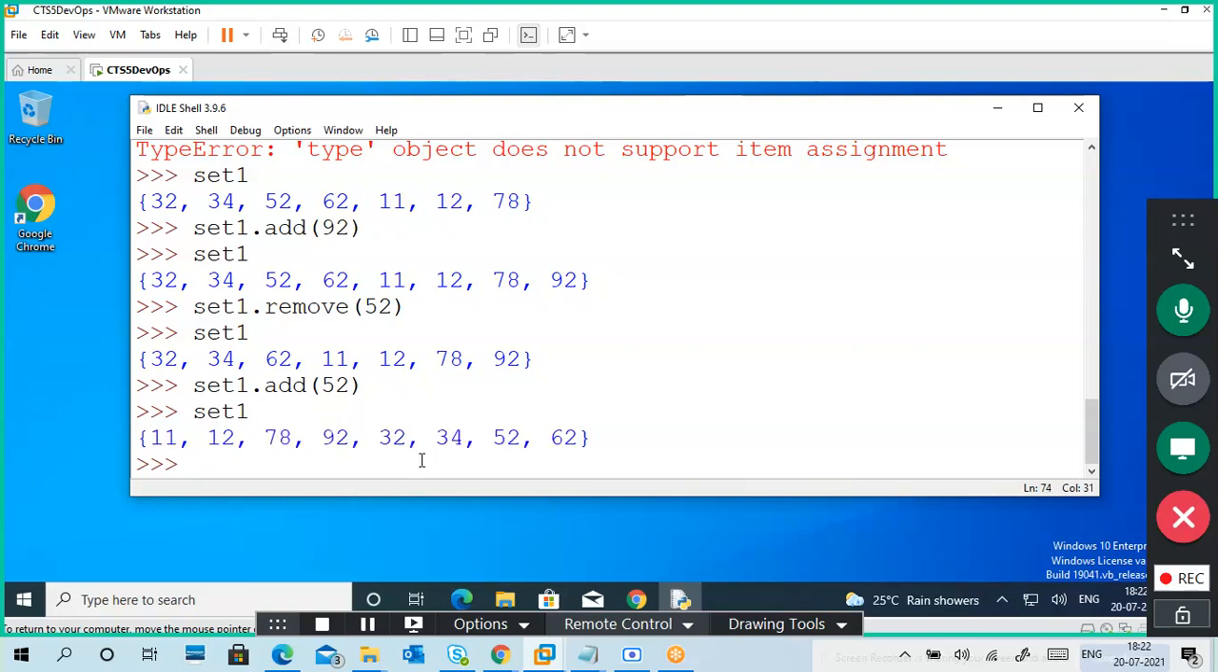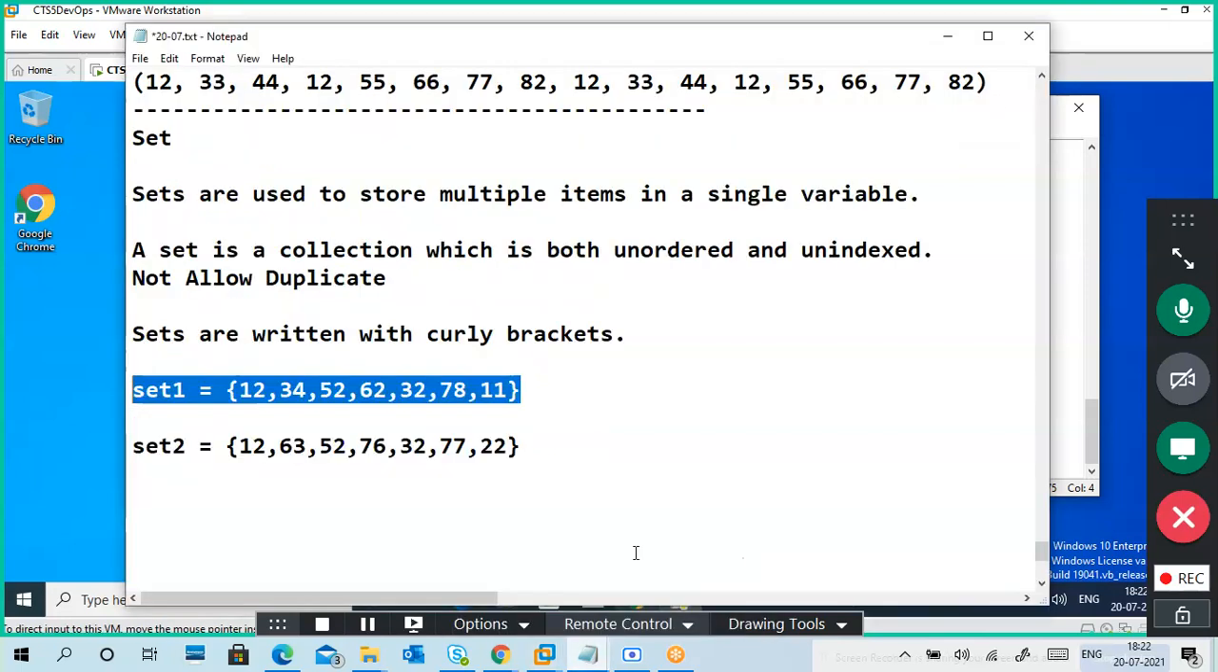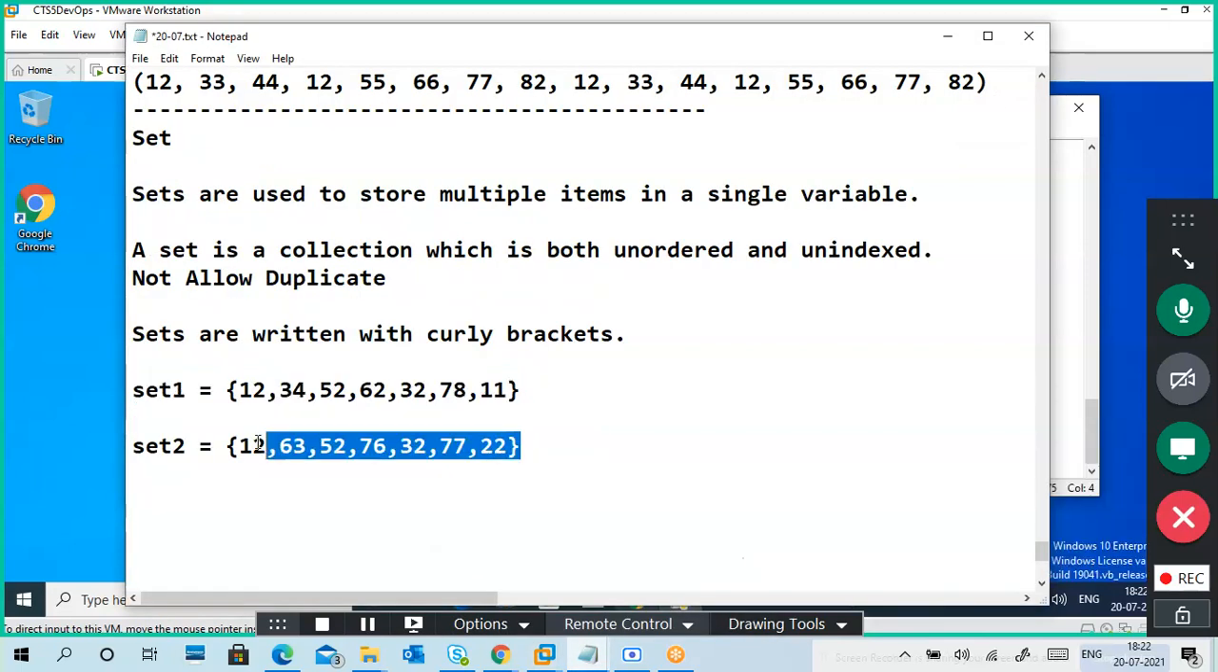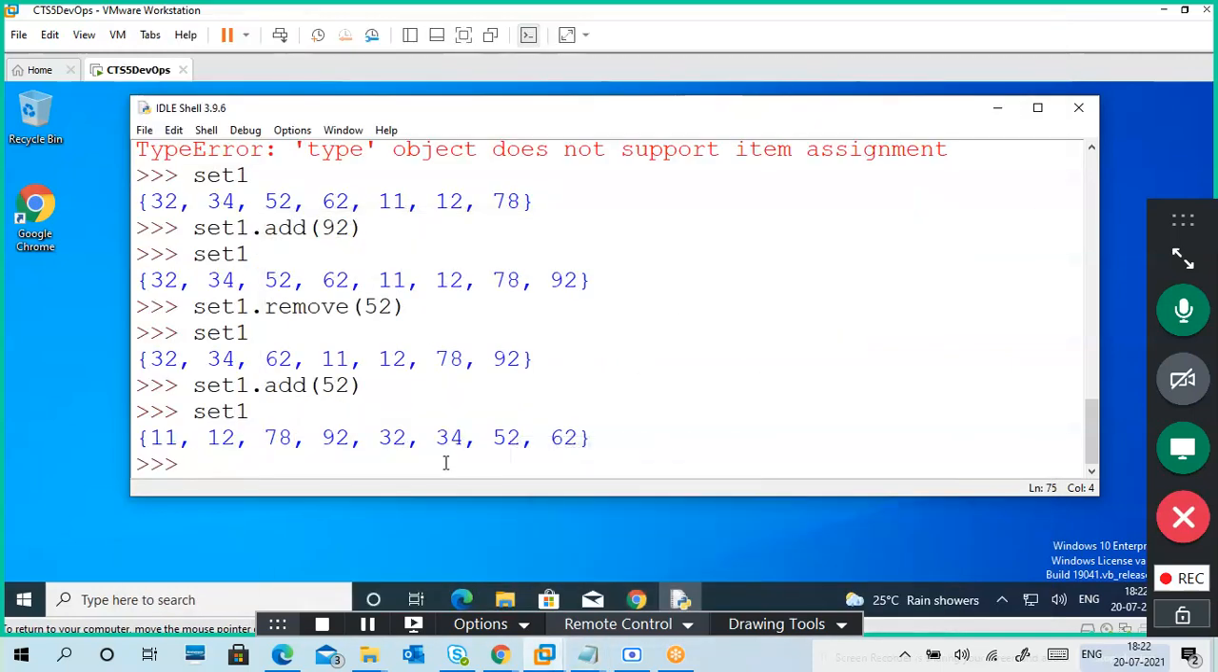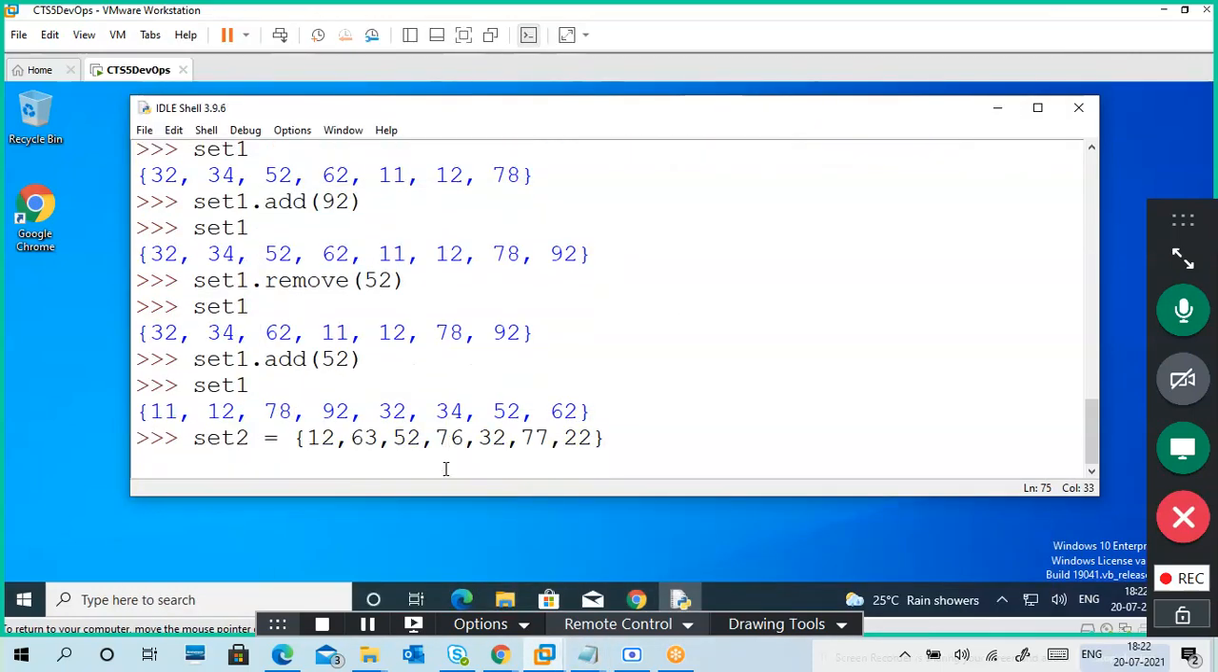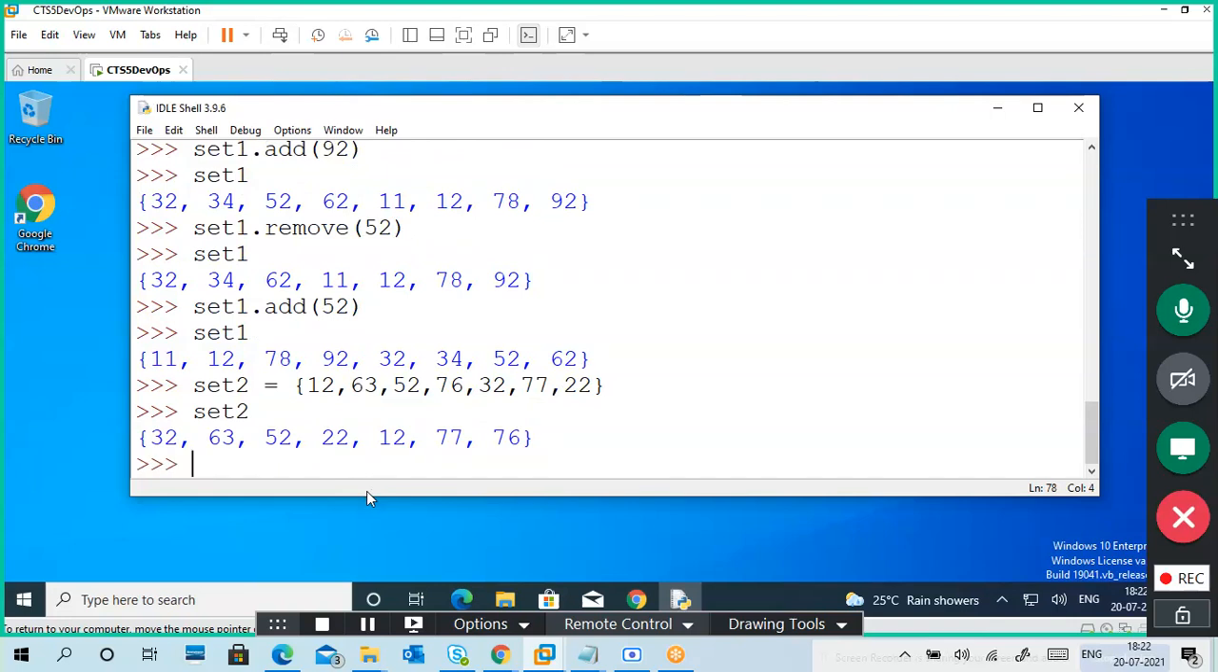And I'm going to create another set as I created here. So like this, I'm going to add another set. Okay, I've added another set. Set 2. This is set 2.